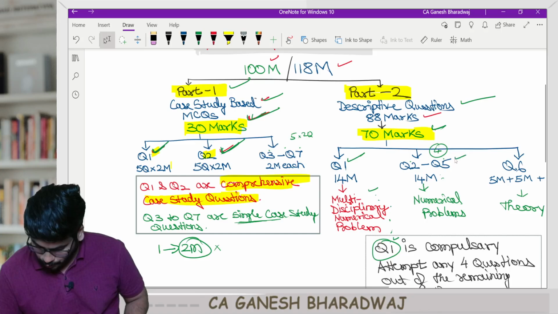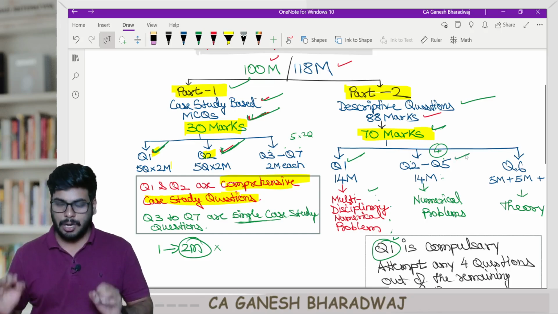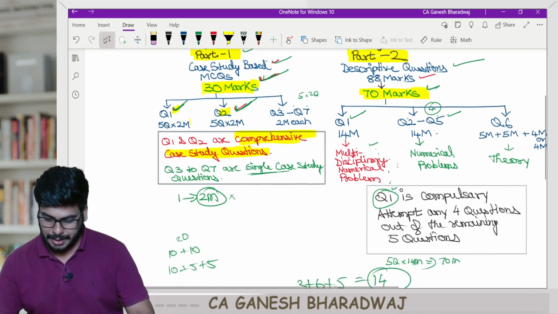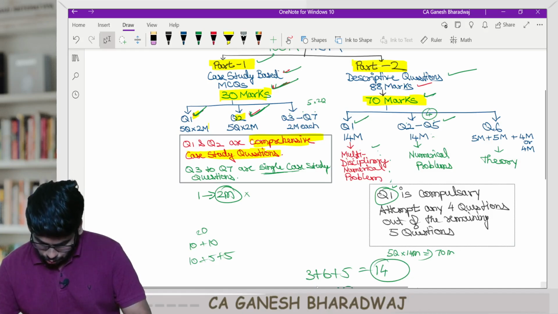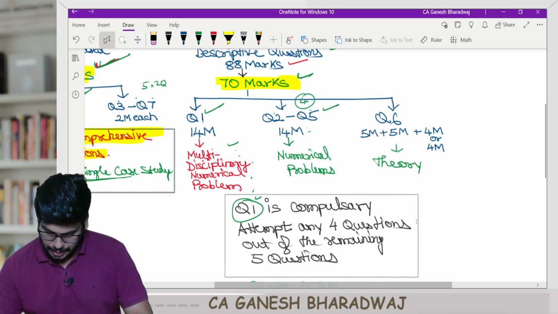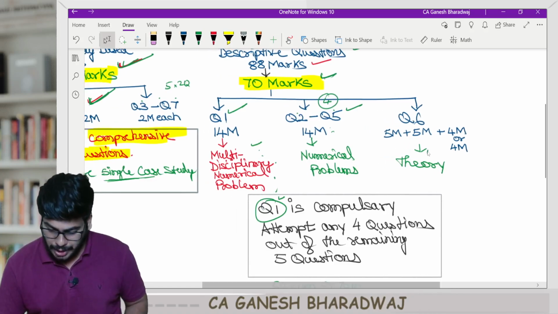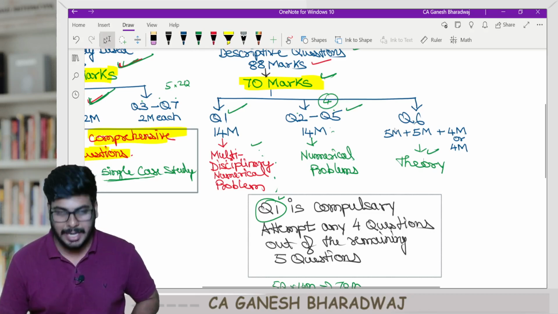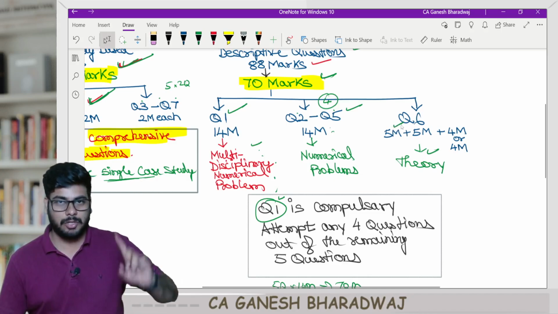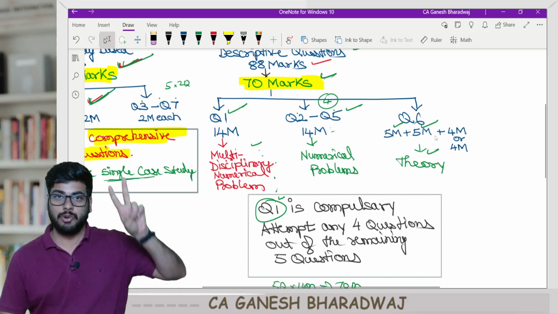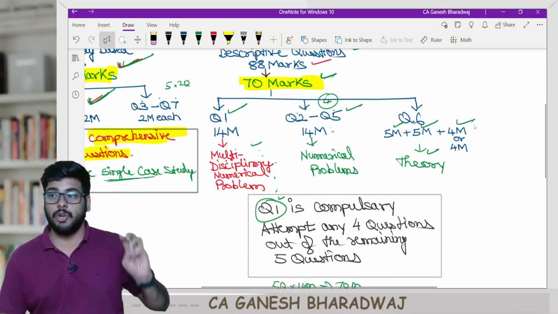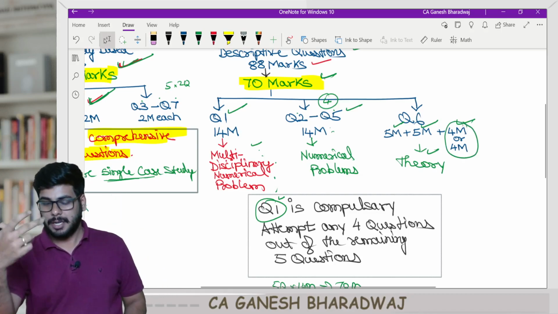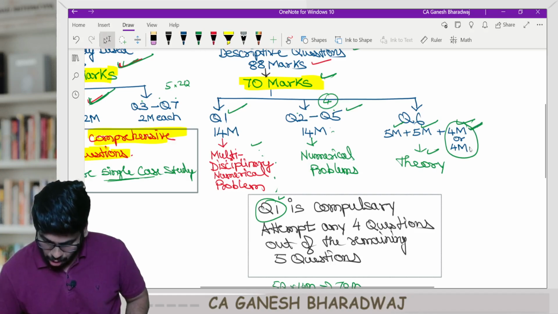So these 4 questions, 2, 3, 4, 5, are strictly numerical problems. And the last question, question number 6, is also a 14-mark question, but it's purely a theory question. Here the advantage is, the breakup is as follows. They have 3 parts. Part 1 is a 5-mark theory. Part 2 is a 5-mark theory. Part 3 is a 4-mark theory, where in part 3 you have 2 choices, so you can attempt either the first one or the second one.